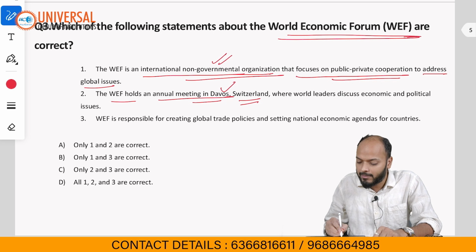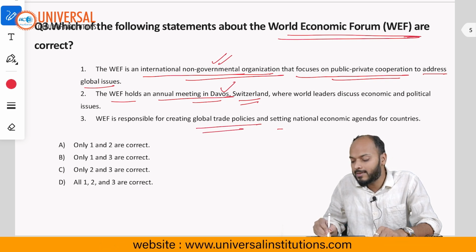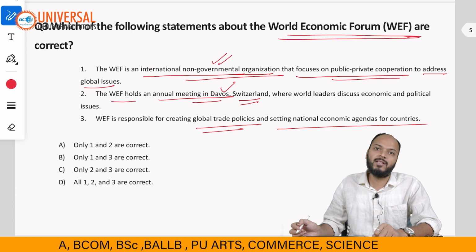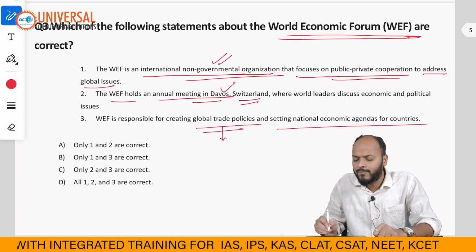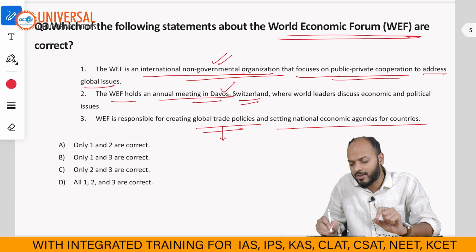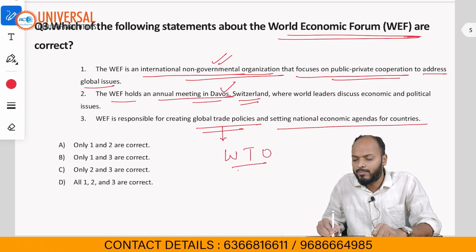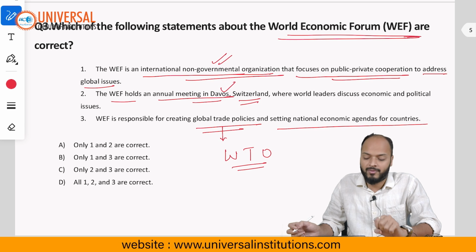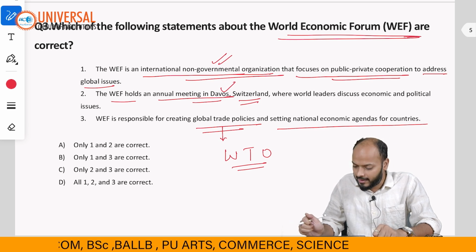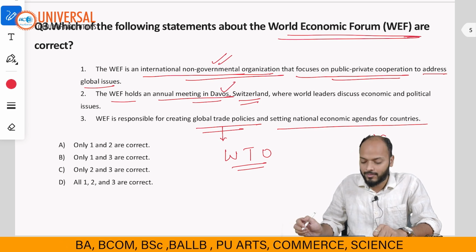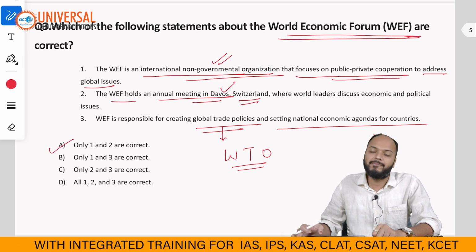Statement 3 is that WEF is responsible for creating global trade policies and setting up national economic agendas for the country. This statement is problematic. Reason being, for the creation of global trade policies, the primary institution we have is the WTO, World Trade Organization, and not the WEF, right? So statement 3 will be incorrect. Only 1 and 2 will be correct. The answer should be option A.